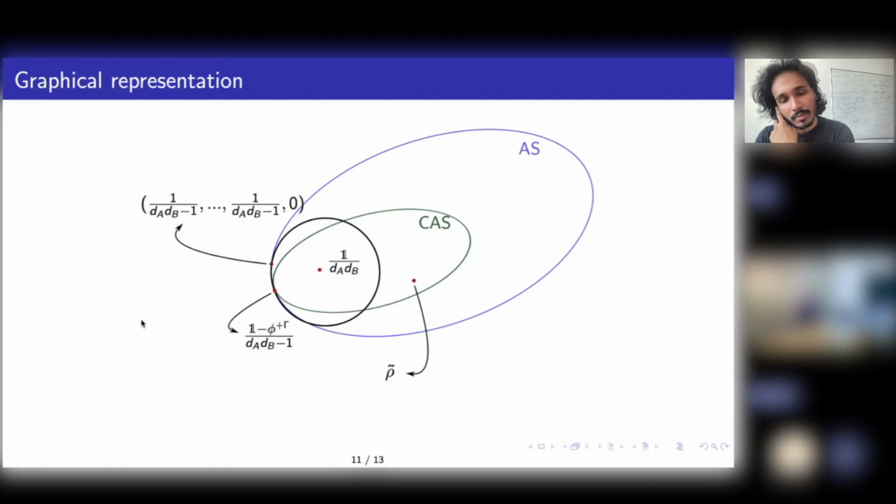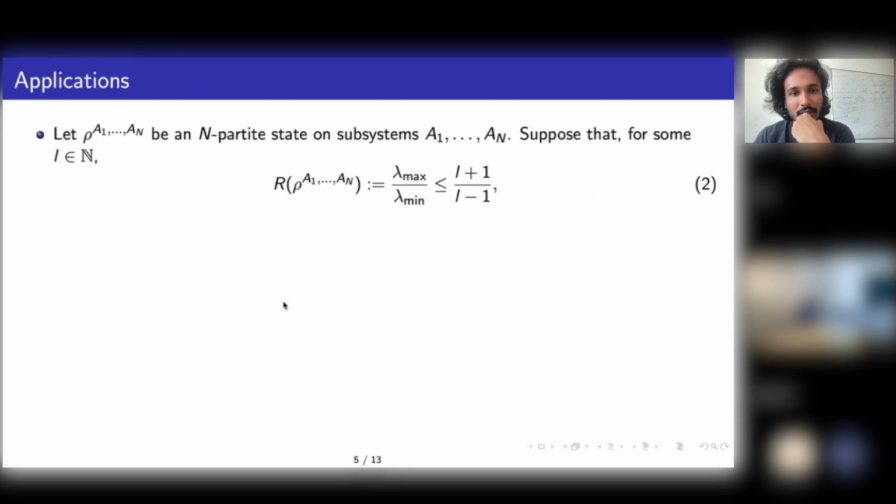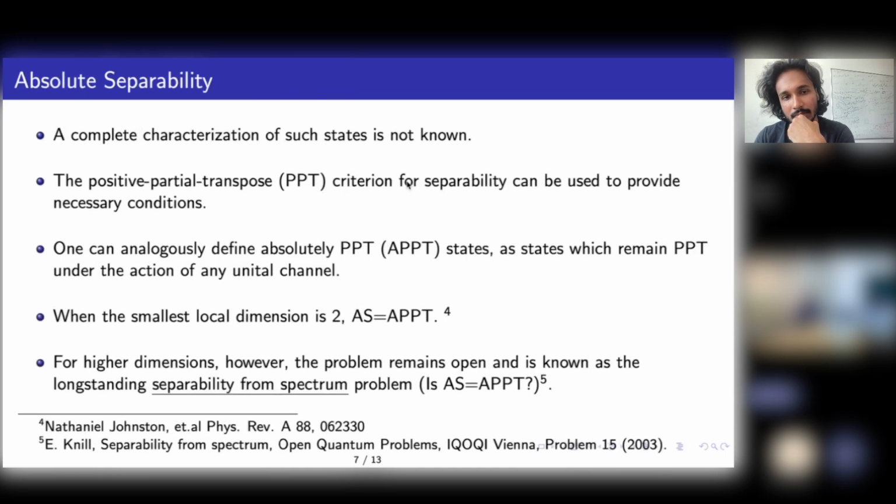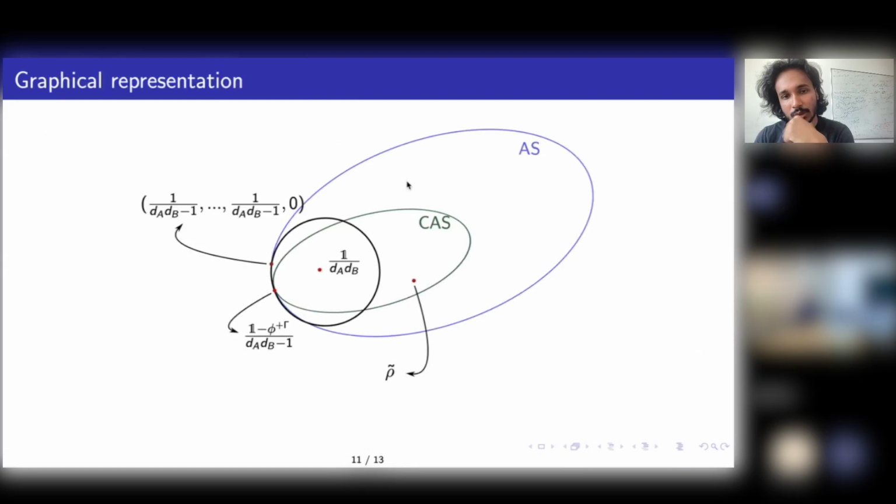So can you tell me what the purity ball is once again? I missed the purity ball part. It is essentially states which satisfy this condition: trace rho squared upper bounded by this. That's why I drew it like a ball.